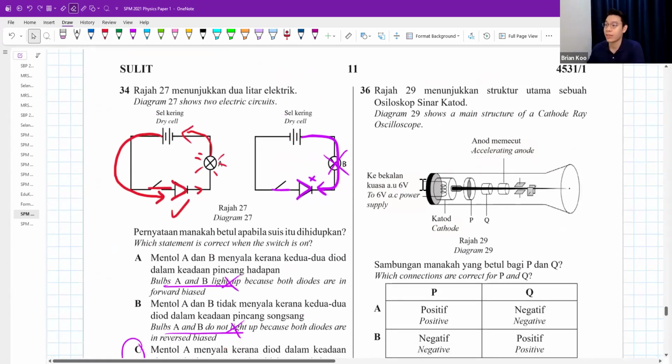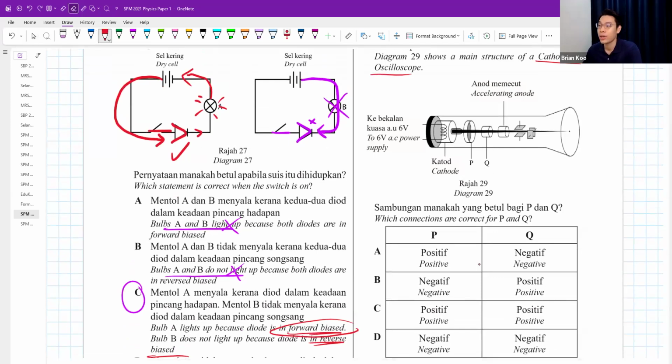This is a structure of a cathode ray oscilloscope. Guys, we just want to create a cathode ray. For you to create a cathode ray, you have a lot of electrons here, you have some heat supply, and then the cathode is going to have a lot of free electrons. The heat supply is going to give energy to the electrons. The electrons will come out of the heated metal surface. That is called thermionic emission. Okay, chapter 5.1, thermionic emission, where electrons are emitted from a heated metal surface.